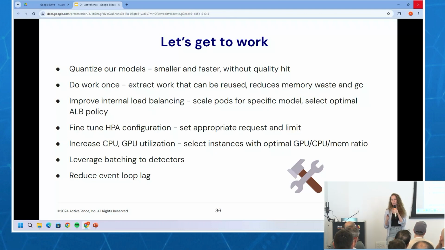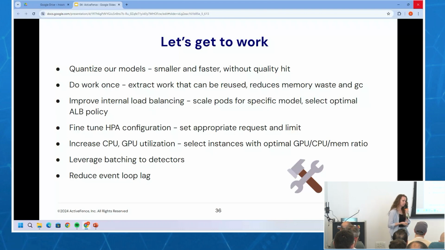We want to make sure that we only do our work once. This sounds really trivial, but it takes a lot of digging to ensure that we're extracting all the work that can be done in one place and fanned out, and not extra work in all of the detectors. This obviously reduces our memory waste. It also triggers less garbage collection, which makes things go faster.